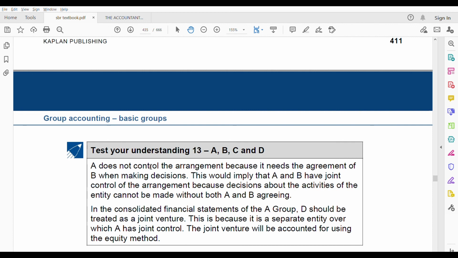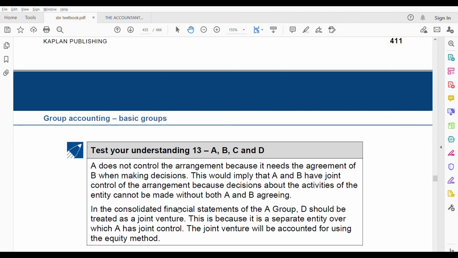So what does it mean? A does not control the arrangement. A cannot control because it needs the agreement of B when making decisions. This would imply A and B have joint control of the arrangement, because decisions about the activities of the entity cannot be made without both A and B agreeing. Both should make decisions together to pass that 75% threshold.